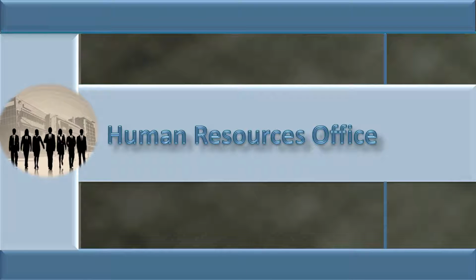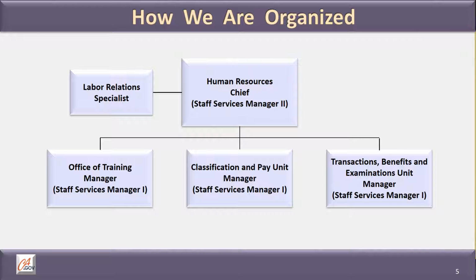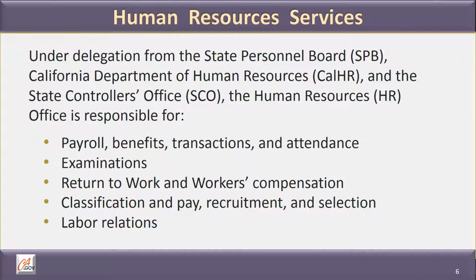The Human Resources Office. The Human Resources Office consists of the Office of Training, Labor Relations, the Classification and Pay Unit, and the Transactions, Benefits, and Examinations Unit. Under delegation from the State Personnel Board, California Department of Human Resources, and the State Controller's Office, the Human Resources Office is responsible for payroll, benefits, transactions and attendance, examinations, return to work and workers' compensation, classification and pay, recruitment and selection, and labor relations.